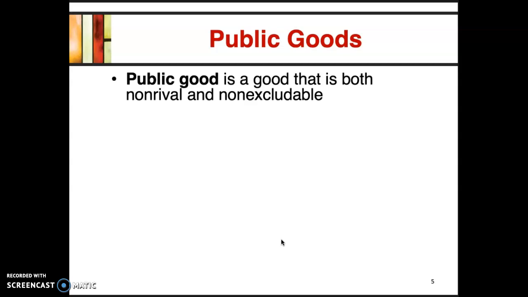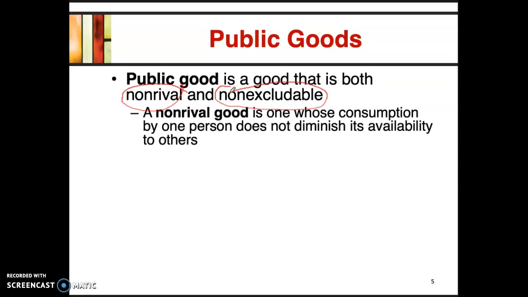So a public good is a good that is non-rival and also non-excludable. What does it mean to be non-rival, and what does it mean to be non-excludable? A non-rival good is a good where consumption by one person does not diminish its availability to others.